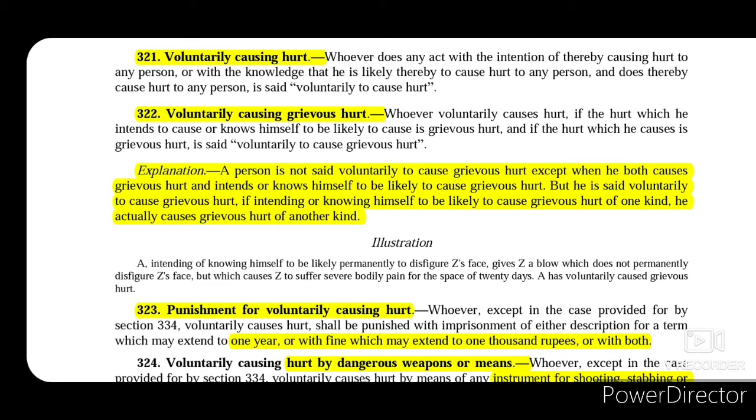As simple as that. Now, the explanation says that a person is not said voluntarily to cause grievous hurt except when he both causes grievous hurt and intends or knows himself to be likely to cause grievous hurt. But he is said voluntarily to cause grievous hurt if, intending or knowing himself to be likely to cause grievous hurt of one kind, he actually causes grievous hurt of another kind. Now, let's understand this. Say, for example, the offender tried to punch a person in his face.